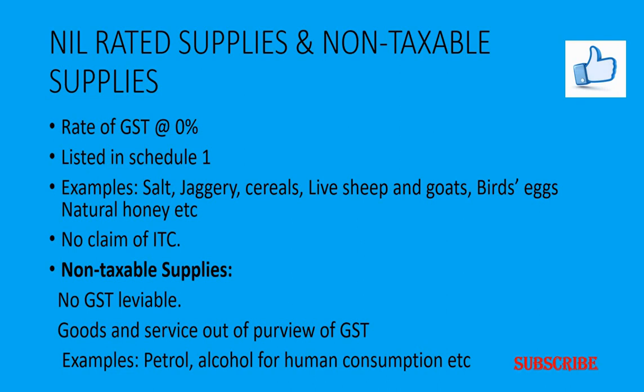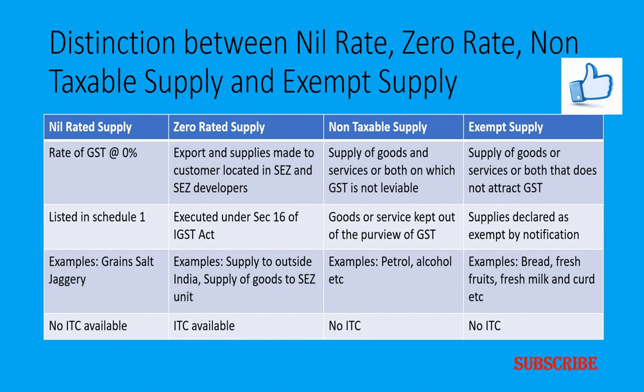Here non-taxable supplies means these are the supplies which are kept out of the scope of GST. In other words, on the supply of such goods or services or both, no GST is leviable. So right now they are kept out of the purview of the GST. In the subsequent years or in the days to come, they may be covered under GST. To give examples of non-taxable supplies, it may be a supply of petrol, alcohol for human consumption, etc.